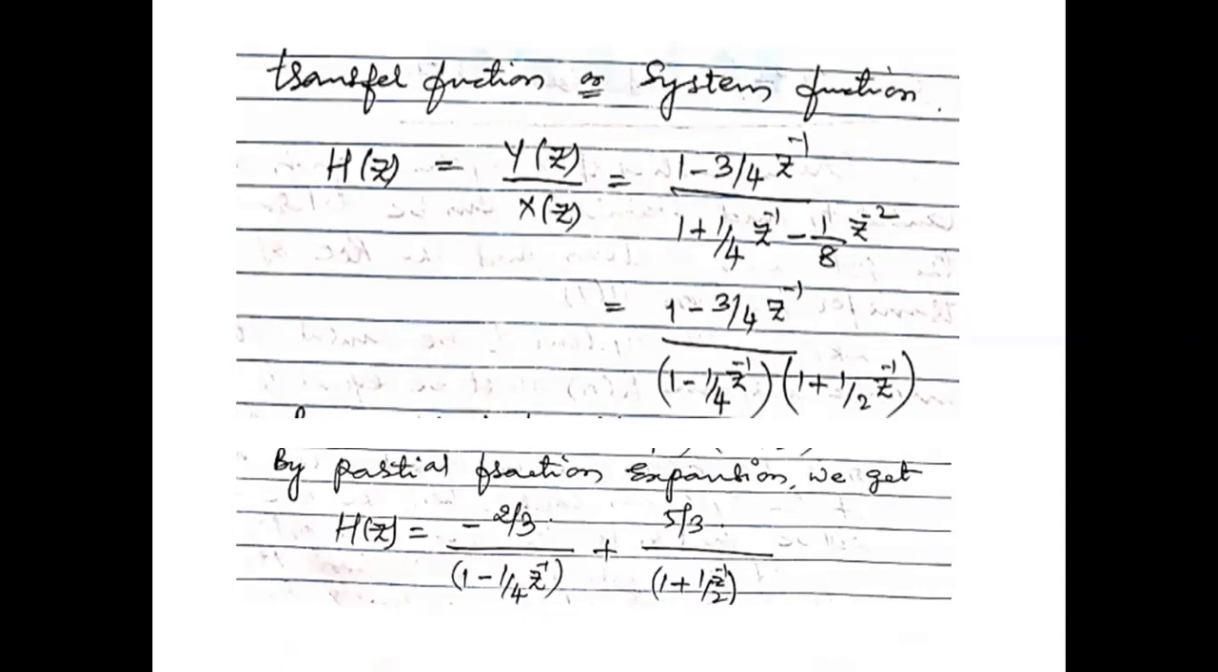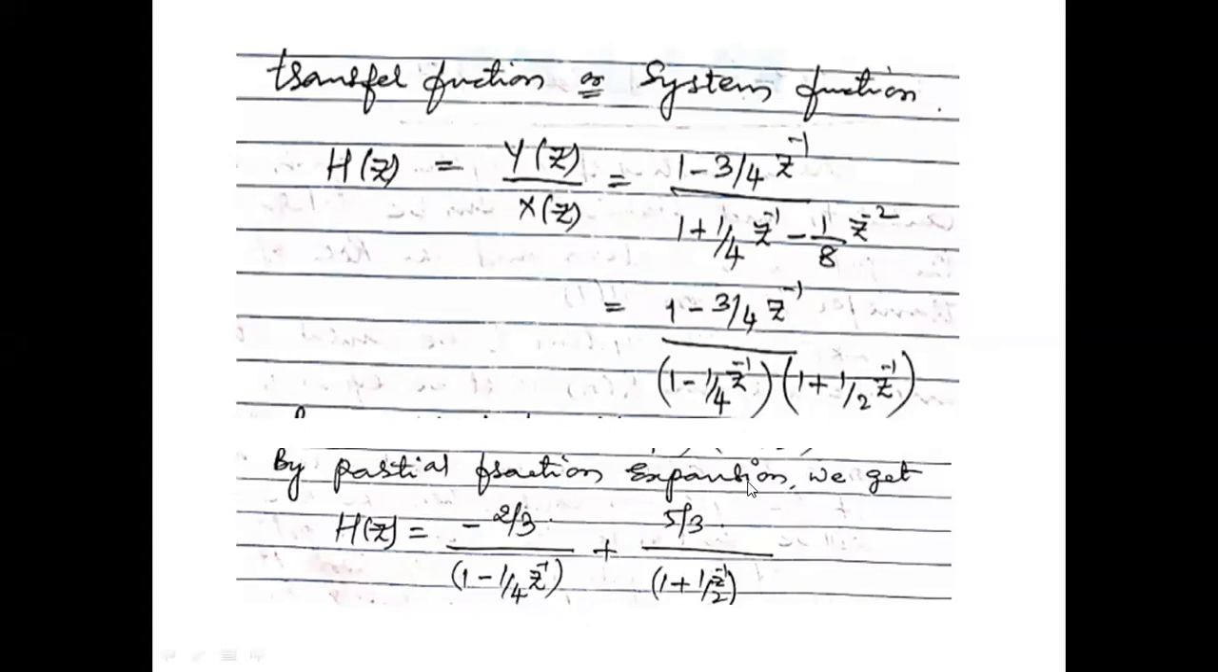By partial fraction expansion we get, so now we have to use partial fraction expansion. So we'll get h of z equals. Hope you all know how to apply partial fractions to this. Any confusion? No, sir. So just using partial fraction expansion, we will calculate the values of A and B. Here h of z equals minus 2/3 divided by 1 minus 1/4 z inverse plus 5/3 divided by 1 plus 1/2 z inverse. So this is the transfer function we have calculated.